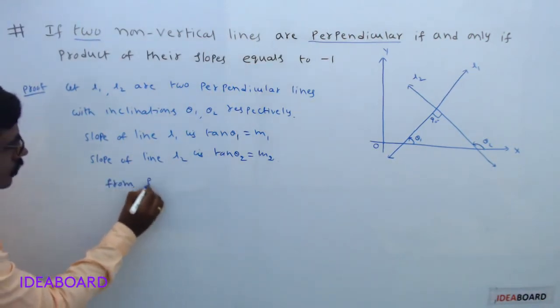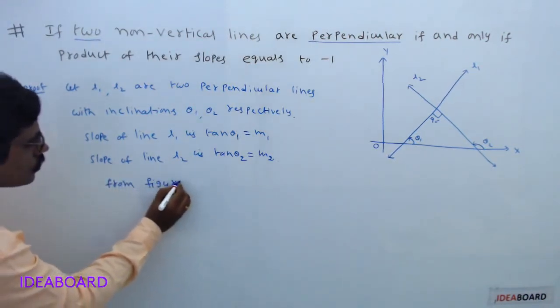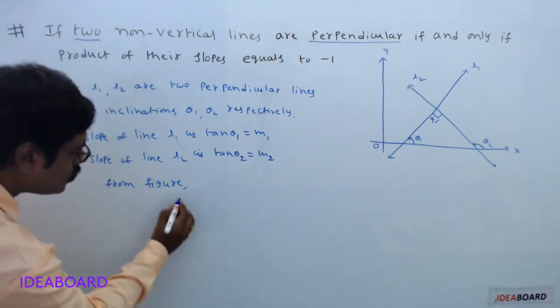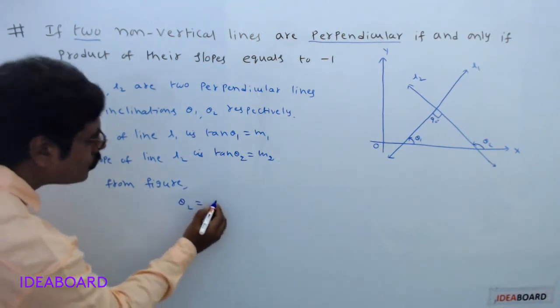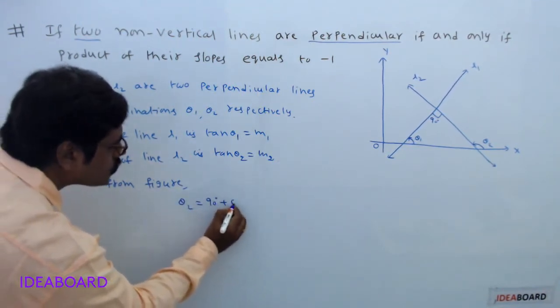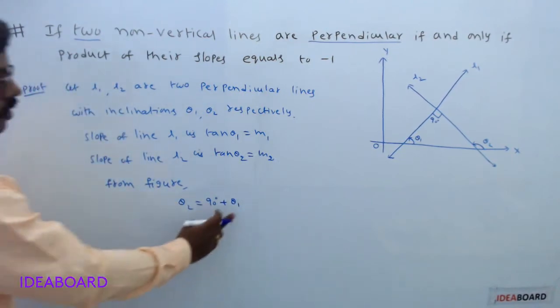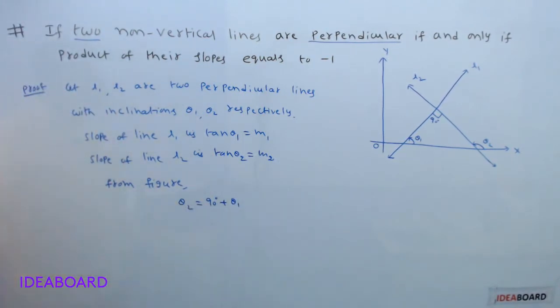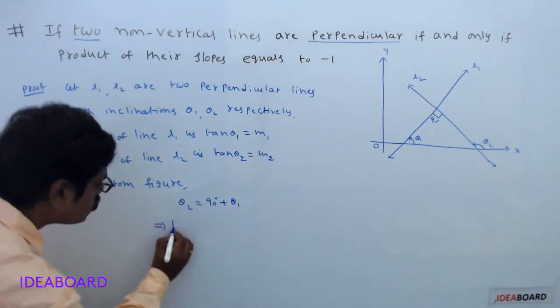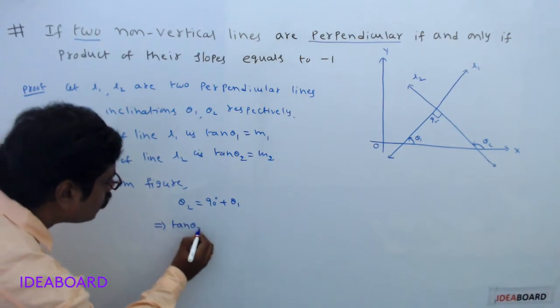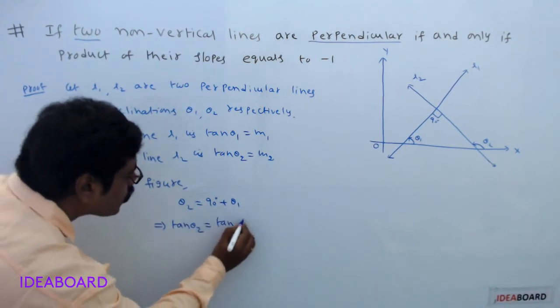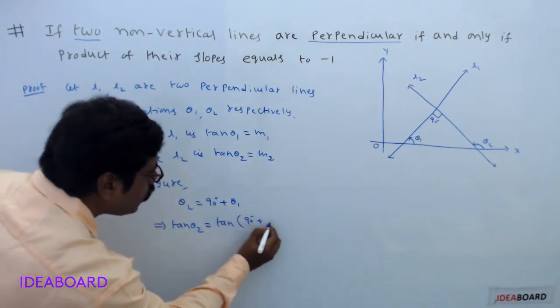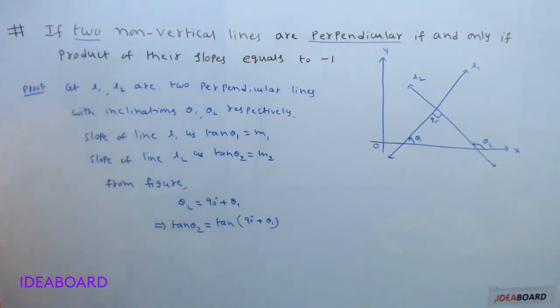So from the figure, theta 2 equals 90 plus theta 1. Sum of interior angles is equal to the exterior angle. Now apply the tan function on both sides. So tan theta 2 equals tan of 90 degrees plus theta 1.